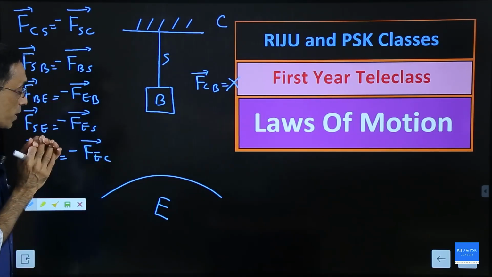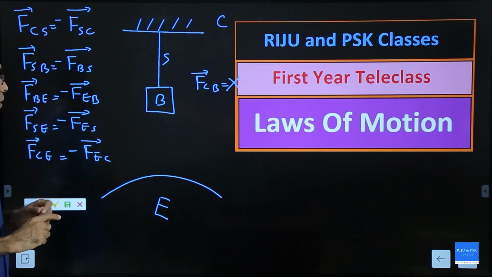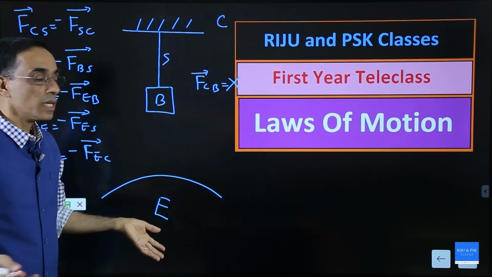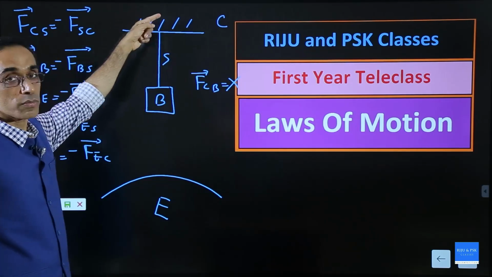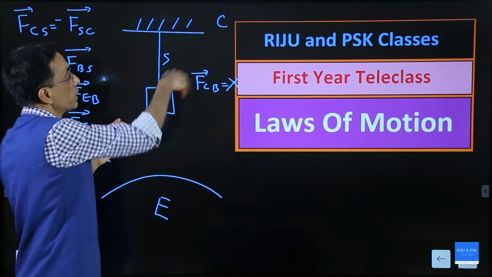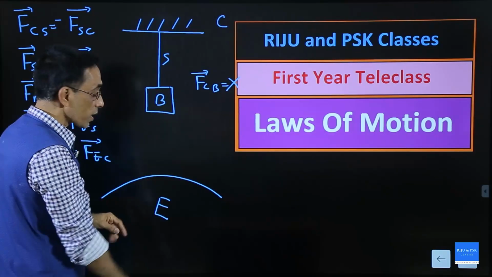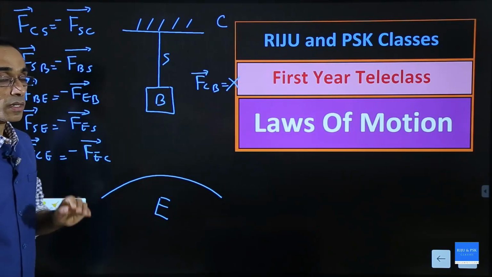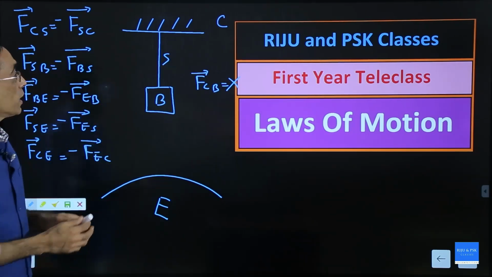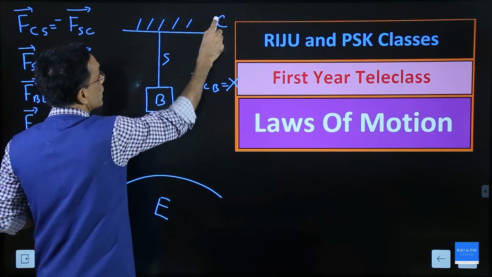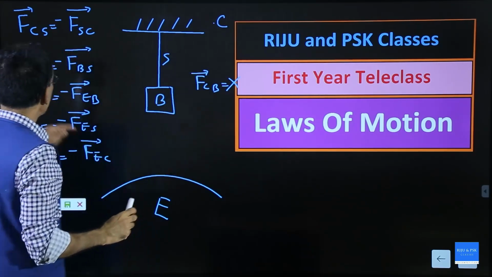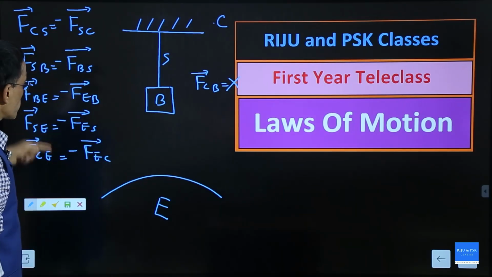I just forgot one point: if you consider gravitational force, then the block also has a force on the ceiling. But we are neglecting the gravitational force between all these things, and we will consider only the gravitational force of earth. If you consider all gravitational forces, then there is force between the ceiling and the string, and the ceiling and the block, but these are not the forces we consider.